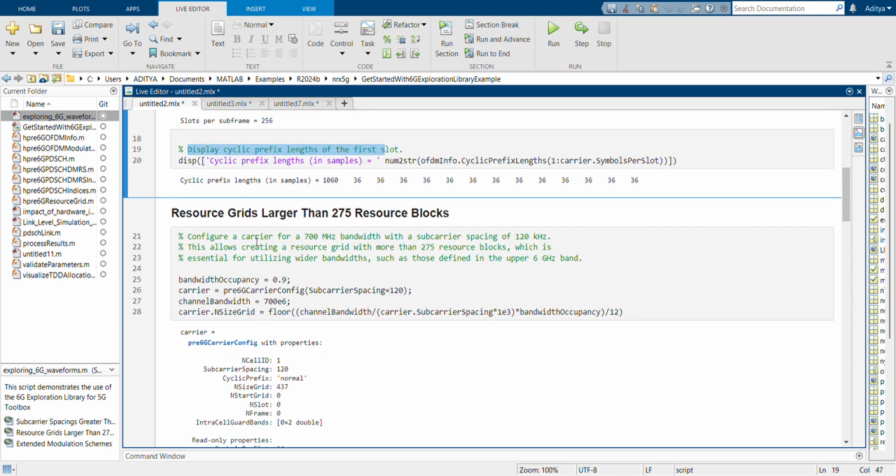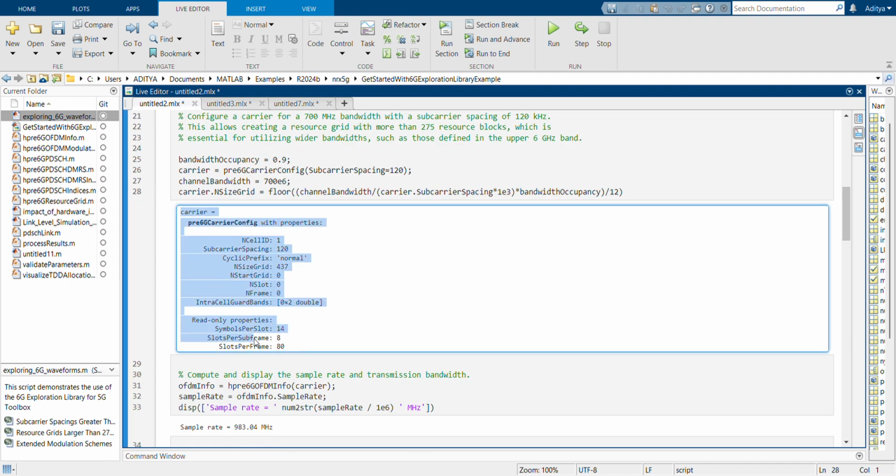Similarly, the second part is for resource grids larger than 275 resource blocks. This allows creating a resource grid with more than 275 resource blocks, which is essential for utilizing wider bandwidths such as those defined in the upper 6 GHz band. So this was the output.